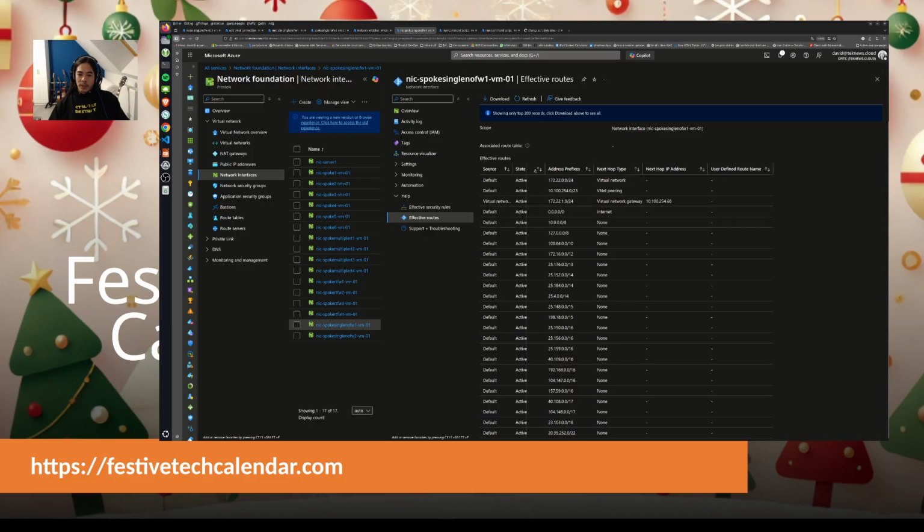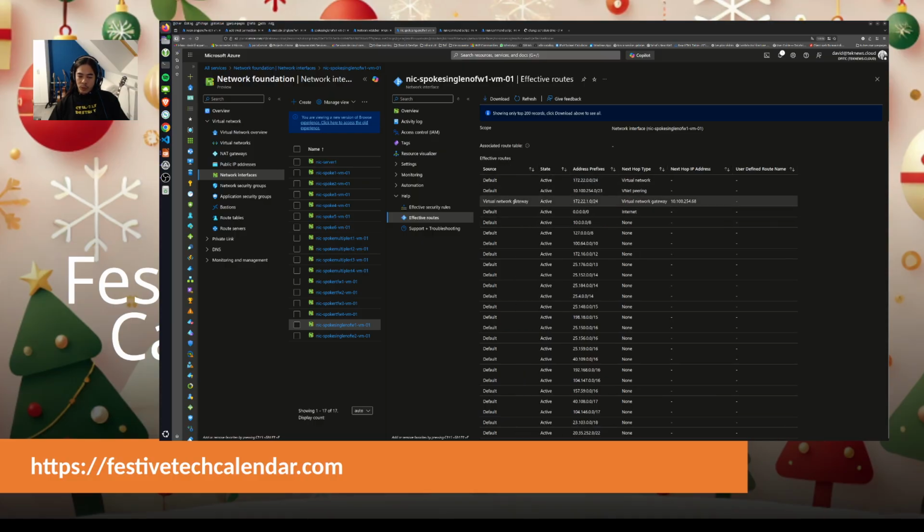Okay, here I see from the virtual machine network interface card that I have a route for everything that is inside the network. I also have an additional default route. The ones that we are interested in are this first one, which is brought by the default, but which is referring to the next hop type as virtual network peering, and it points to 10.100.254.0/23.